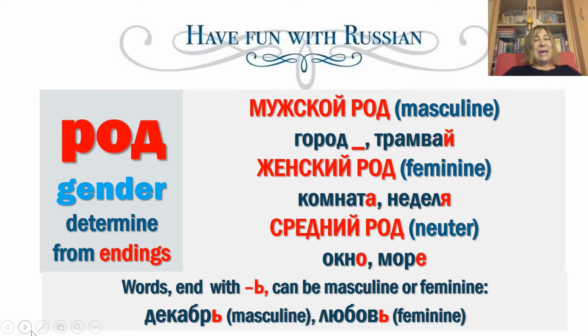Some masculine or feminine words can end in a soft sign, мягкий знак. For example, декабрь, December, is masculine. Любовь, love, is feminine. These words are better to learn by heart, though there are some rules for how to determine the gender of these words, but I will tell about this in the special classes.